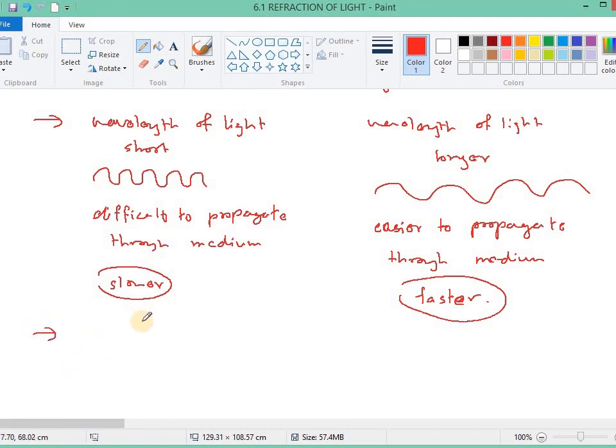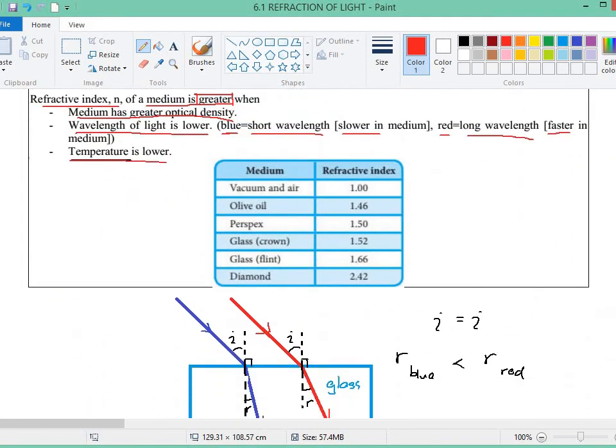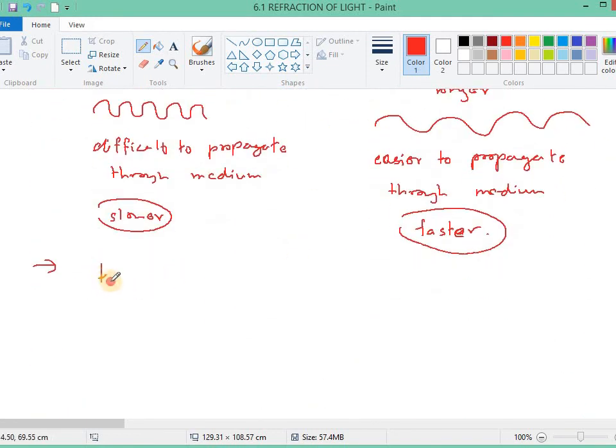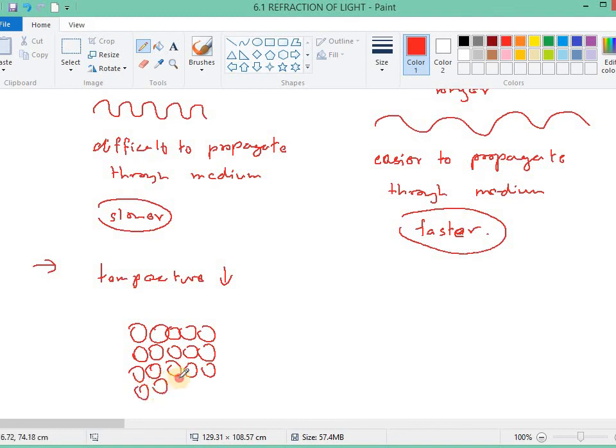Okay, and then the last one is temperature. Temperature low, that means what? If temperature is low, then the density will become higher. All the particles are packed together if the temperature is low, all the atoms and molecules closer to one another.